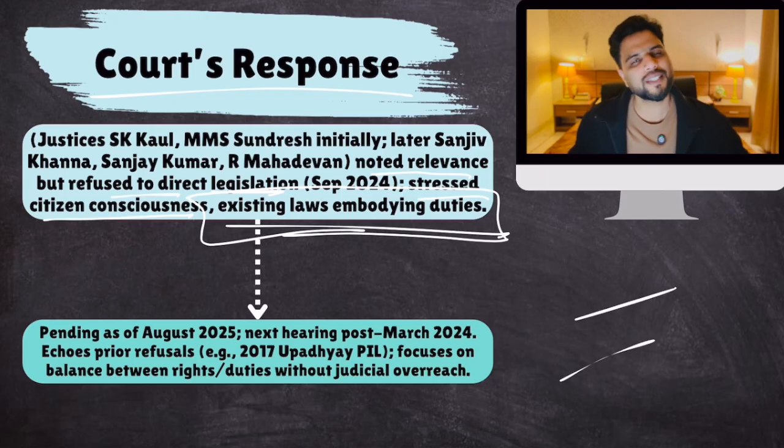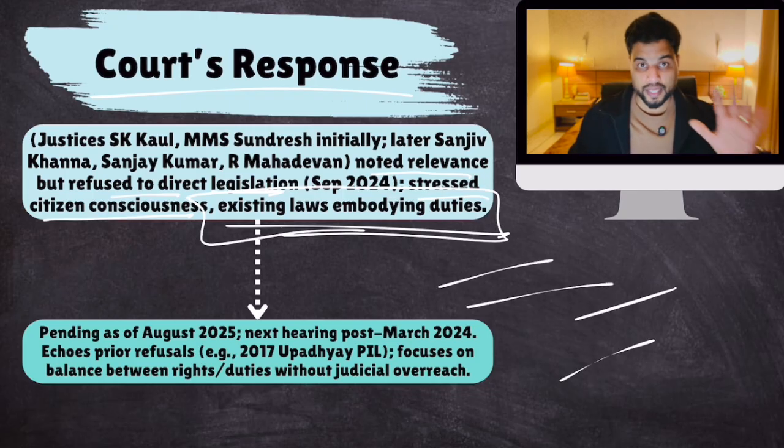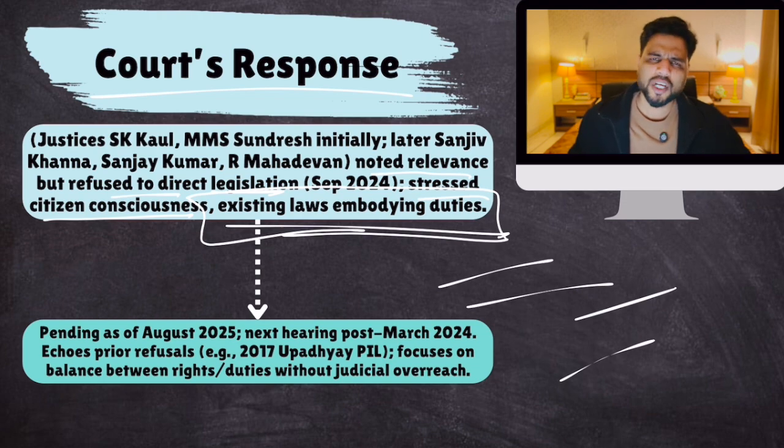Okay, they will pass laws, it is their decision. Now the case is pending still. Okay, next hearing is awaited, and chances are that in the next hearing also courts won't change their stand, but let's see what happens. Okay, so the whole debate is about justiciability and non-justiciability, so remember this.